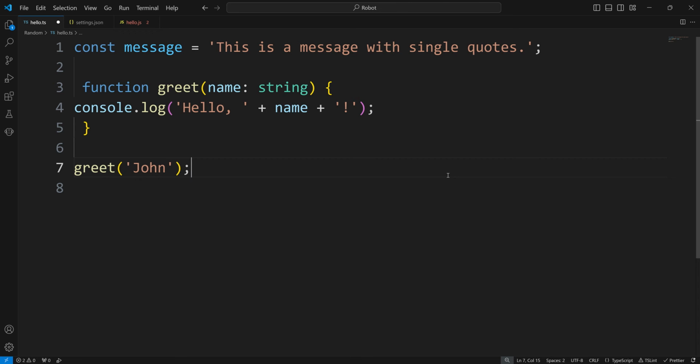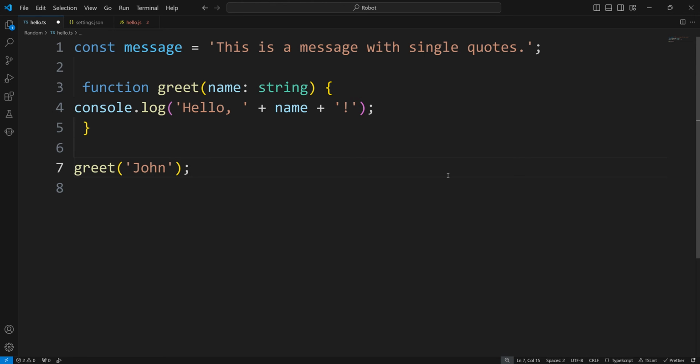Hi guys, welcome back. In this video, we are going to solve a problem where if you have TypeScript code and you use Visual Studio Code auto formatting, then it replaces single quotes with double quotes automatically. So let me demo the problem first and then we'll go to the solution.